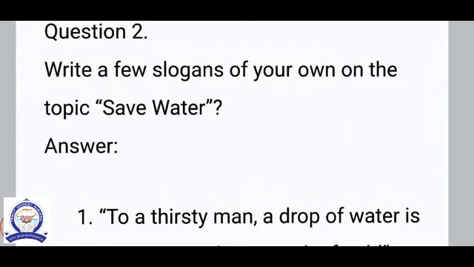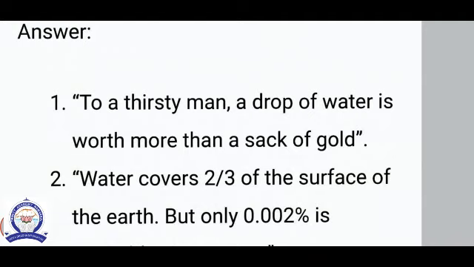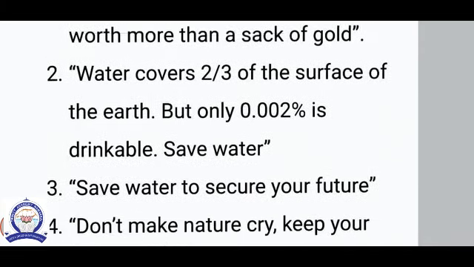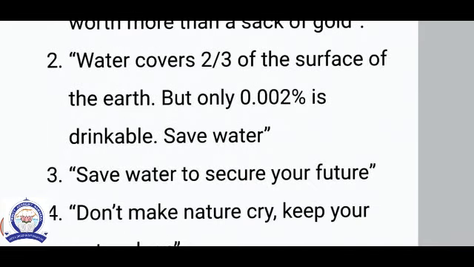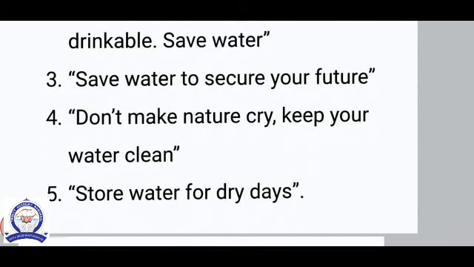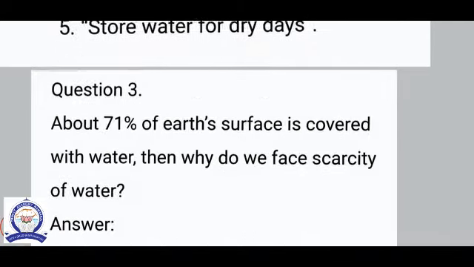Write a few slogans of your own on the topic Save Water. To a thirsty man, a drop of water is worth more than a sack of gold. Water covers 2 by 3 of the surface of the earth, but only 0.002% is drinkable. Save water. Save water to secure your future. Don't make nature cry. Keep your water clean. Store water for dry days.